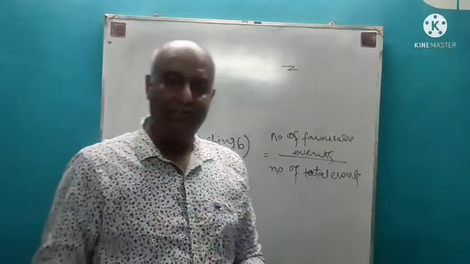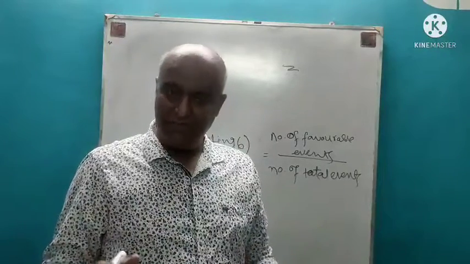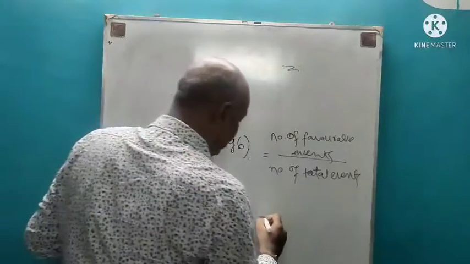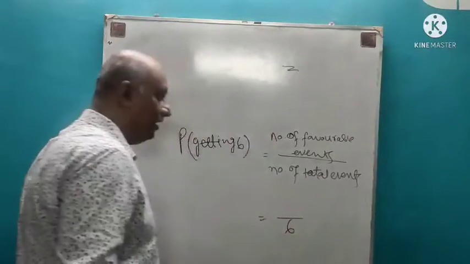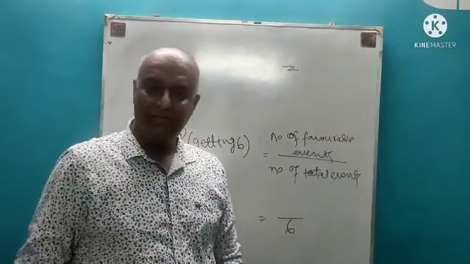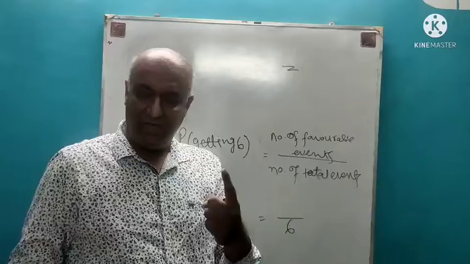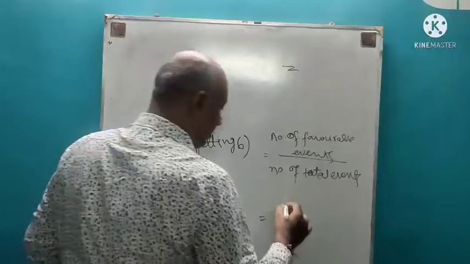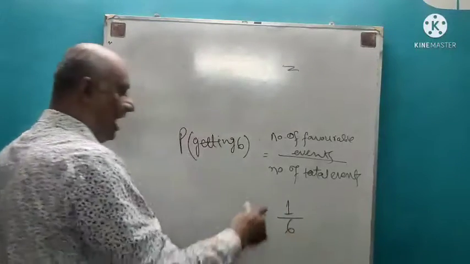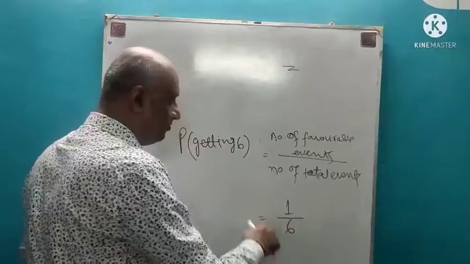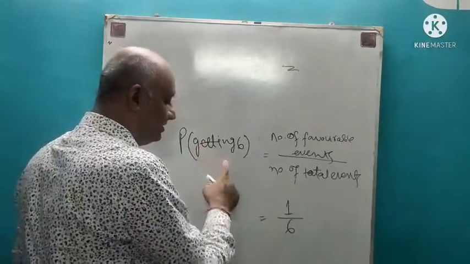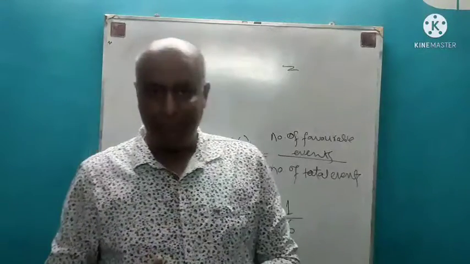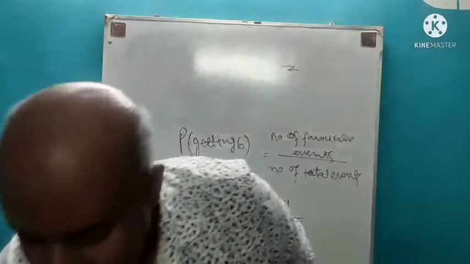So when I throw a dice, the total number of events is 6 because there are 6 different possibilities that can occur. So my denominator becomes 6. Now how many ways can I get a 6? I can get a 6 in only one way. There are no other possible ways that I can get a 6. So my favorable event is 6, and that can come in one way. So the number of favorable events is 1. So the probability of getting 6 becomes 1 by 6. This is one example. Now let me quickly show another example.